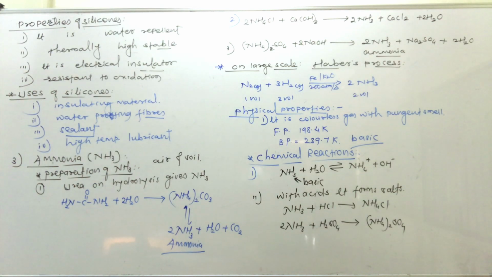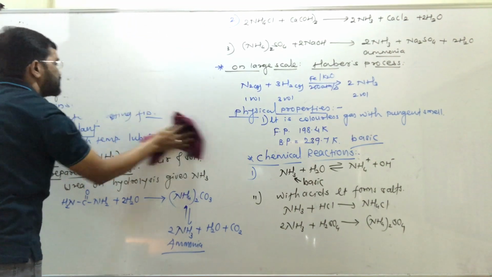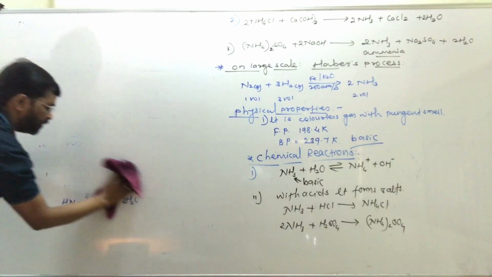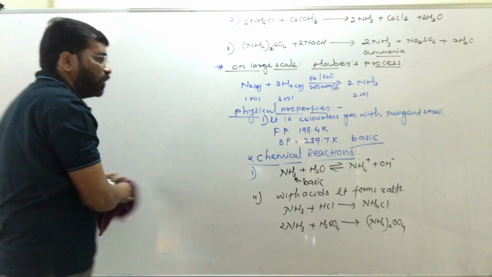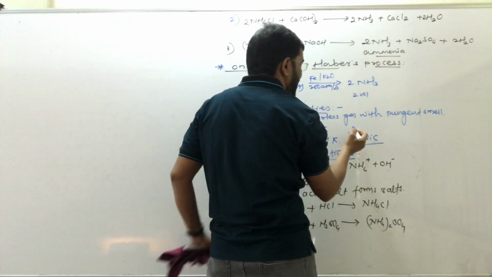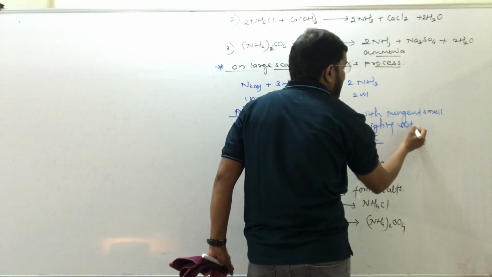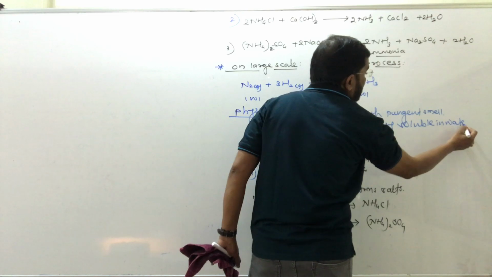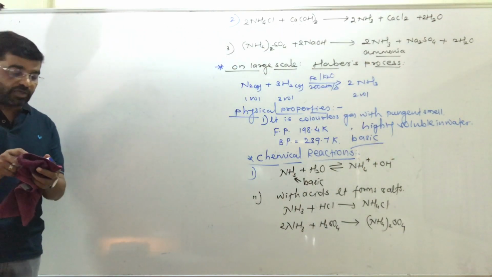See, some other properties of ammonia, or reactions of ammonia. One more important property of ammonia that you have to remember, in physical property: ammonia is highly soluble in water. That is, highly dissolved in water. Highly soluble in water. That is physical properties.